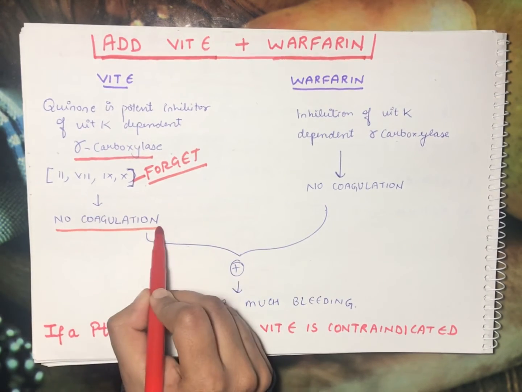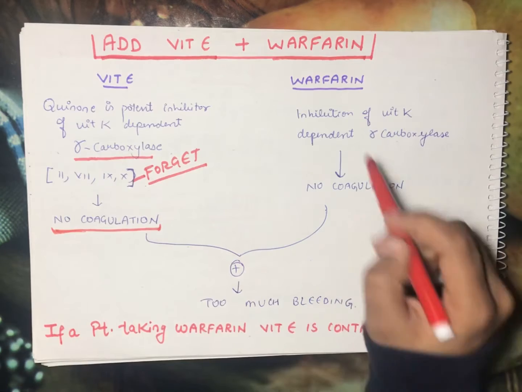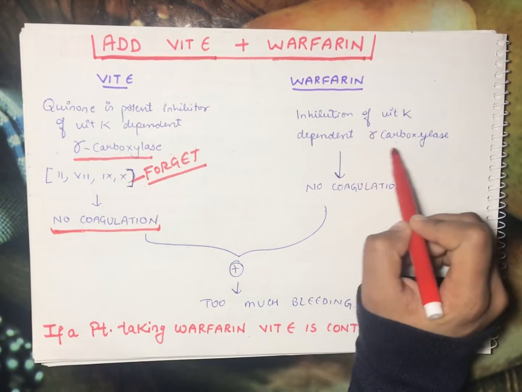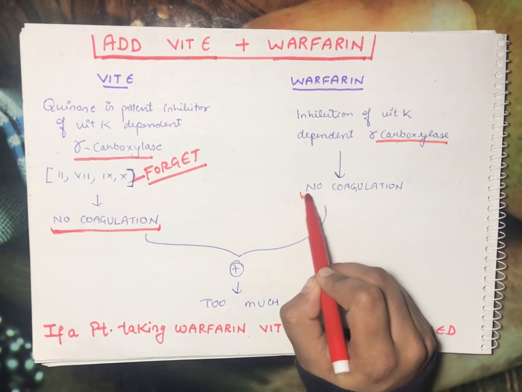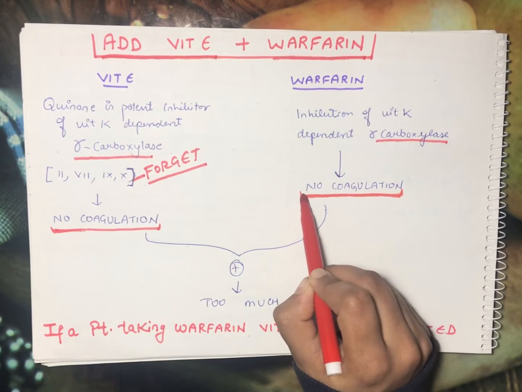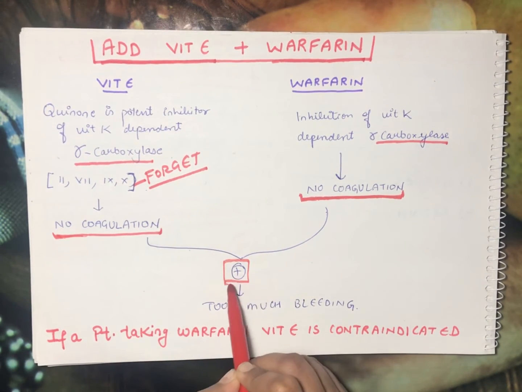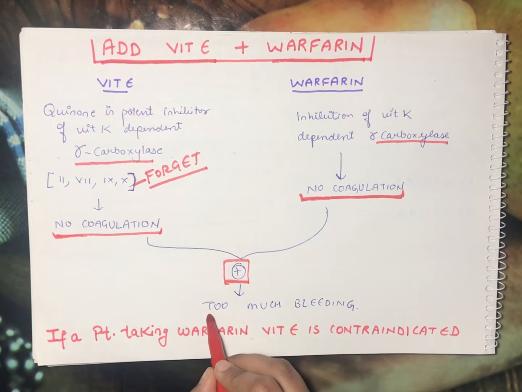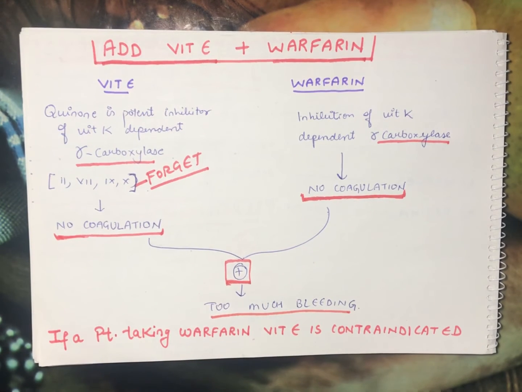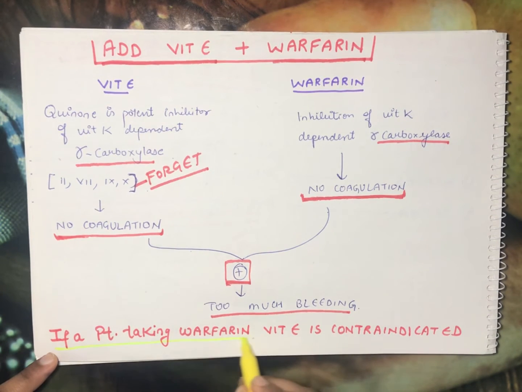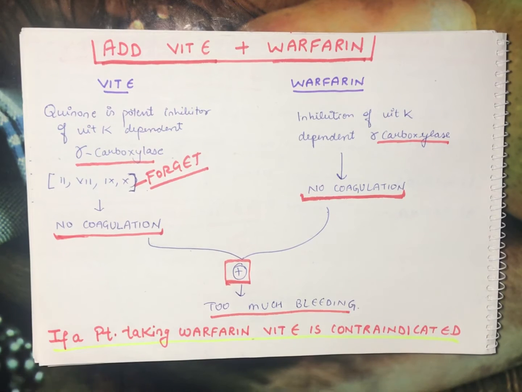If these clotting factors are not there, there will be no coagulation. And warfarin also inhibits vitamin K dependent gamma carboxylase, the same. So there will be no coagulation. If you add these two things, there will be too much bleeding. So if the patient is taking warfarin, vitamin E is contraindicated. If your patient is already taking warfarin, never give vitamin E to that patient.